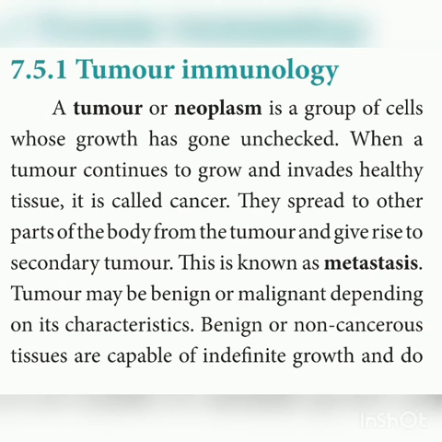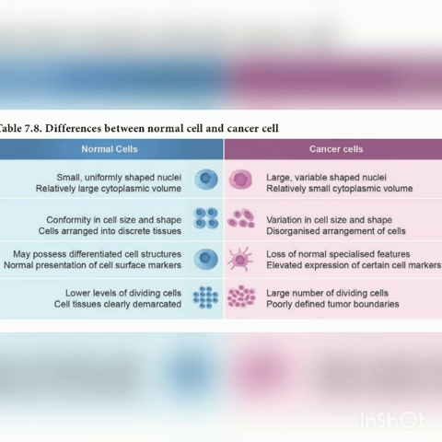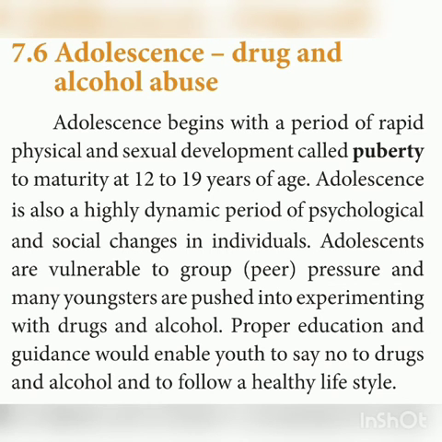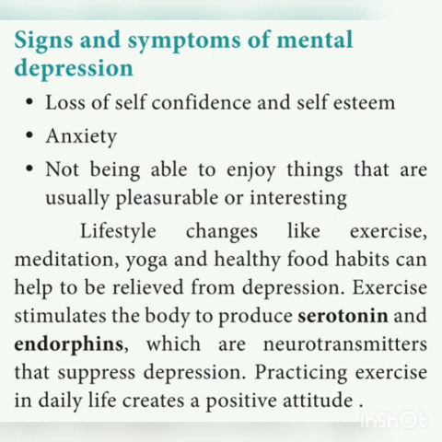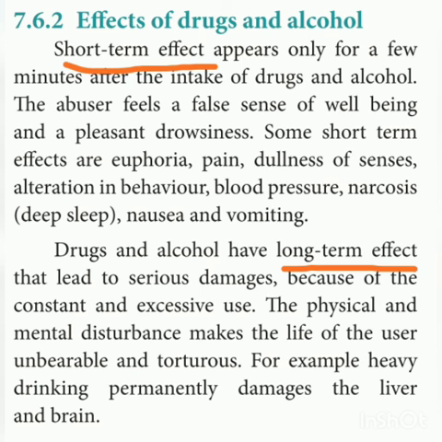And then in tumor immunology, we have to see the difference between normal and cancer cells. Okay, so it's a very important question. And then in addiction, what are the signs and symptoms of addicted people? This question is very important. And what are the withdrawal symptoms of addiction? When people come out of addiction, there should be some withdrawal symptoms. So this is also a very important question. And what are the signs and symptoms of mental depression? And then what are the effects of drugs and alcohol? There are short-term effects and long-term effects. So you have to go through that.